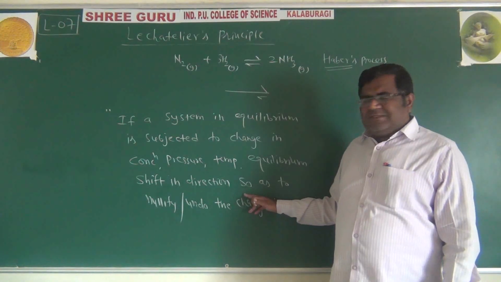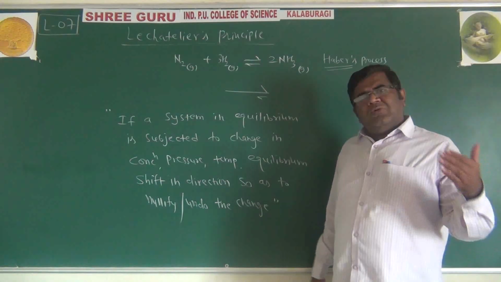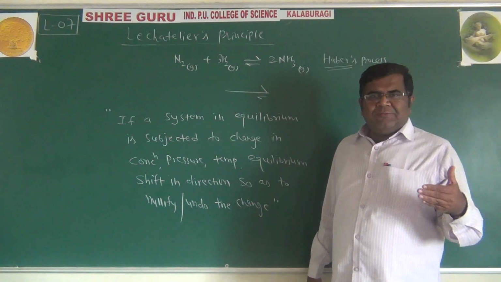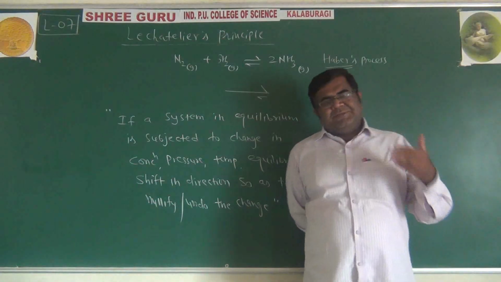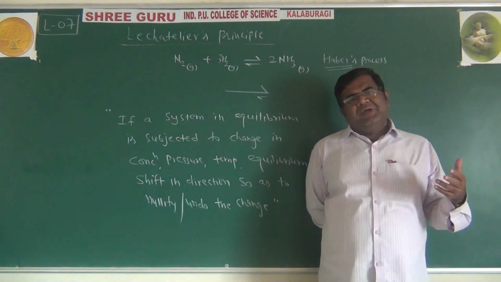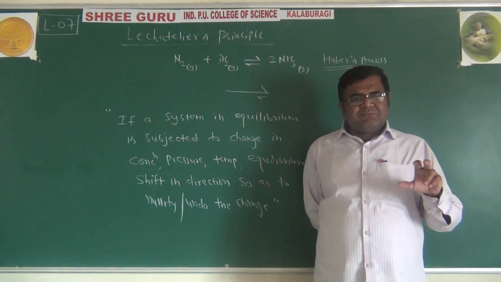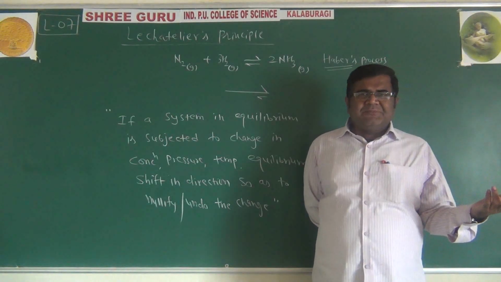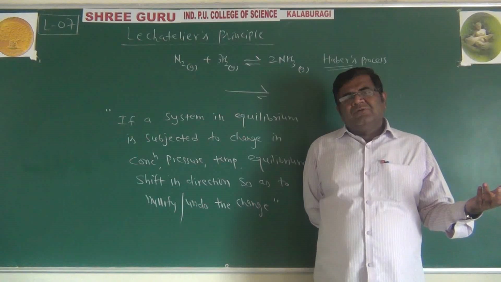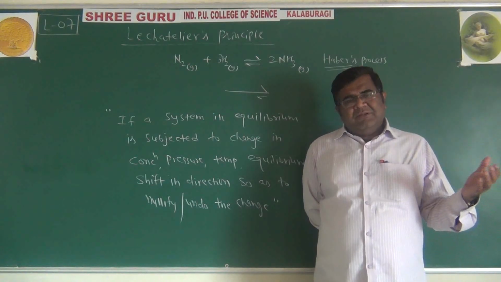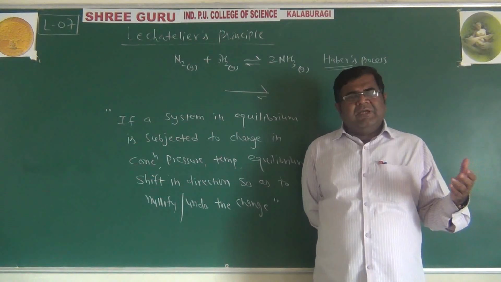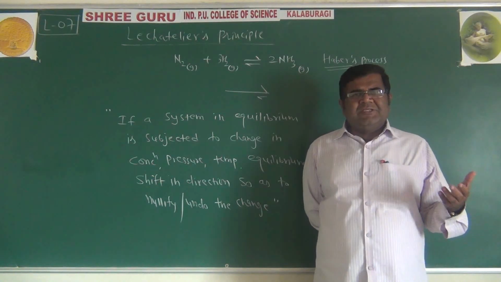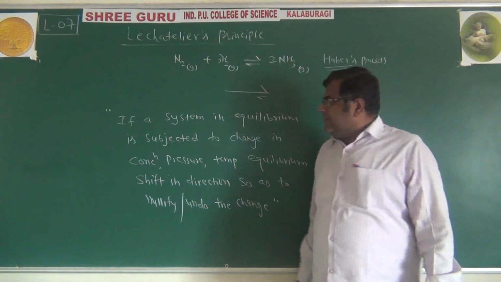So equilibrium has this tendency to maintain the status quo, its equilibrium state, and if we want to disturb it, again it will shift in a direction such that the changes have to be opposed, or neutralized.